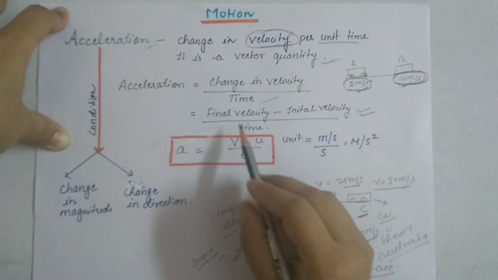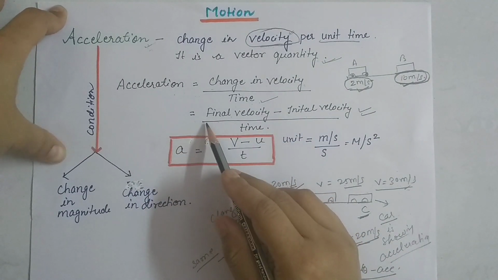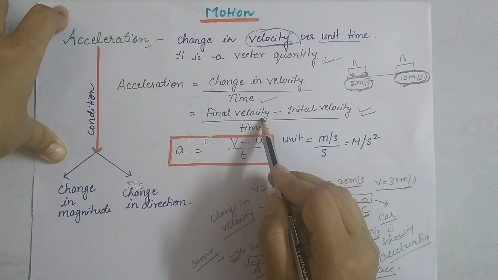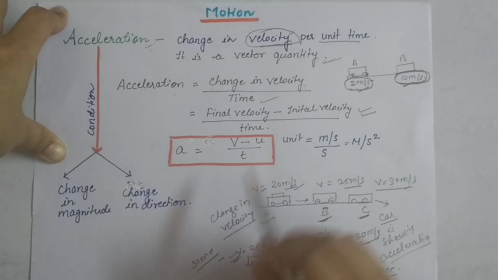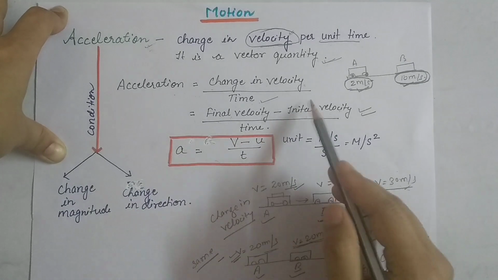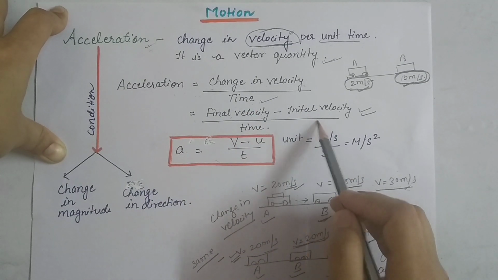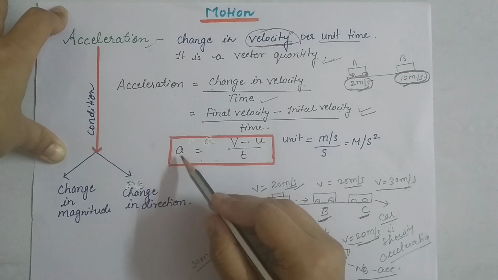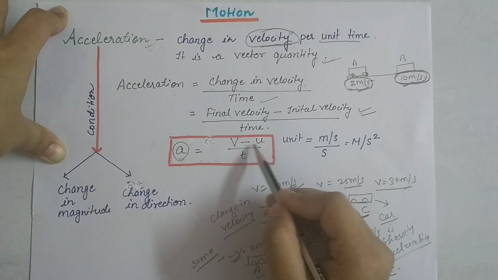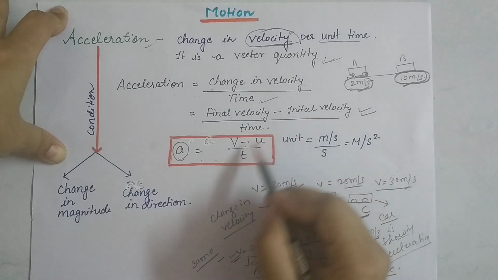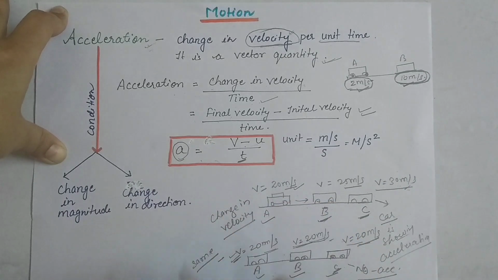When we calculate, acceleration is calculated as final velocity minus initial velocity per unit time, so the total time taken. The symbol used for acceleration is a small a, with v for the final velocity, minus u for the initial velocity, divided by the total time taken.